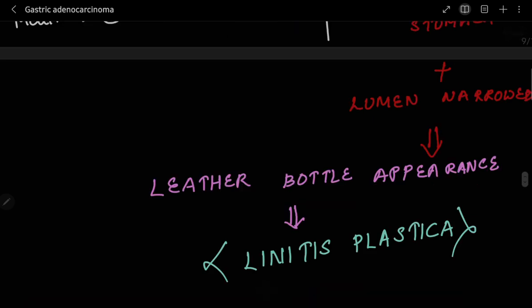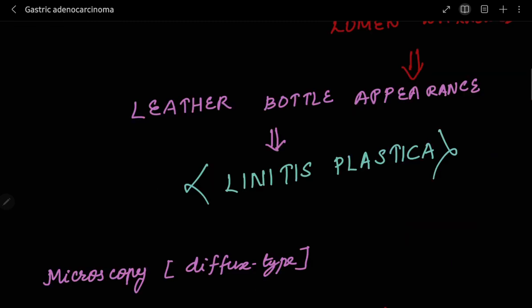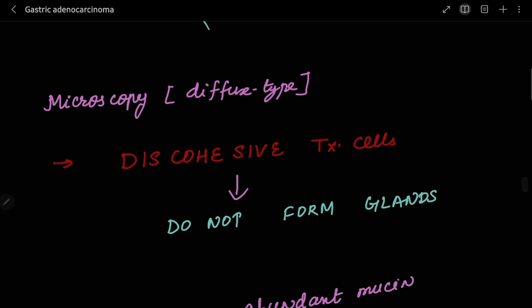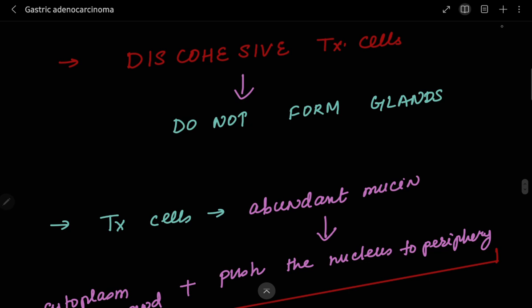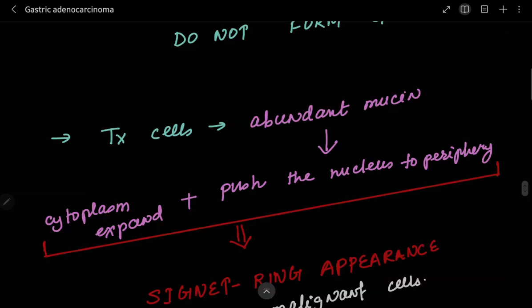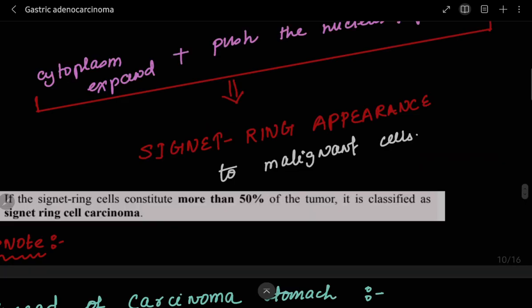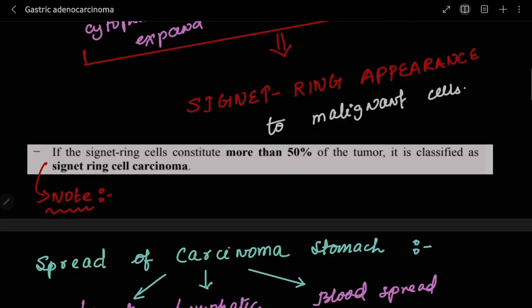So because of this, we see a leather bottle appearance called linitis plastica. In the microscopy of the diffuse type, you will notice discohesive tumor cells that do not form glands. The tumor cells have abundant mucin. Because of this, the cytoplasm expands and pushes the nucleus to the periphery, and this gives a signet ring appearance to the malignant cells. Remember, if the signet ring cells constitute more than 50% of the tumor, it is classified as signet ring cell carcinoma. So I am going to show you the signet ring appearance of the malignant cell.